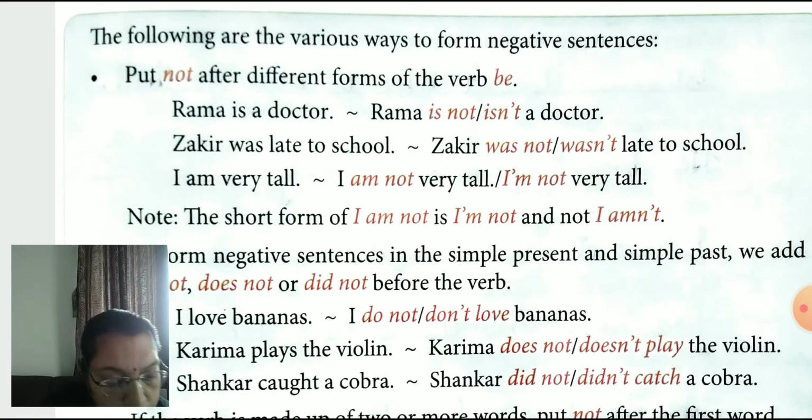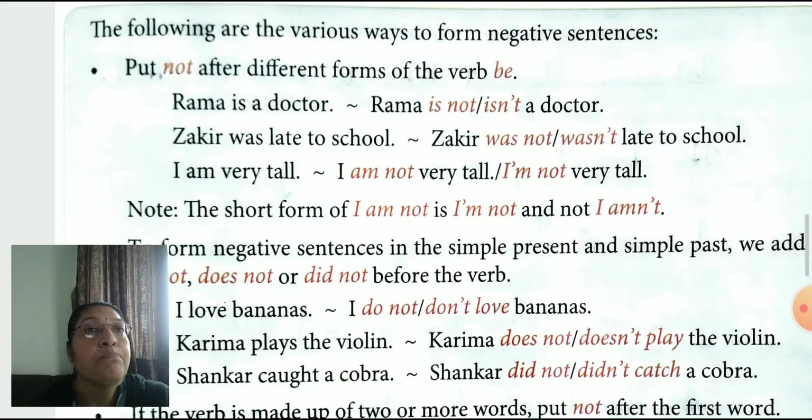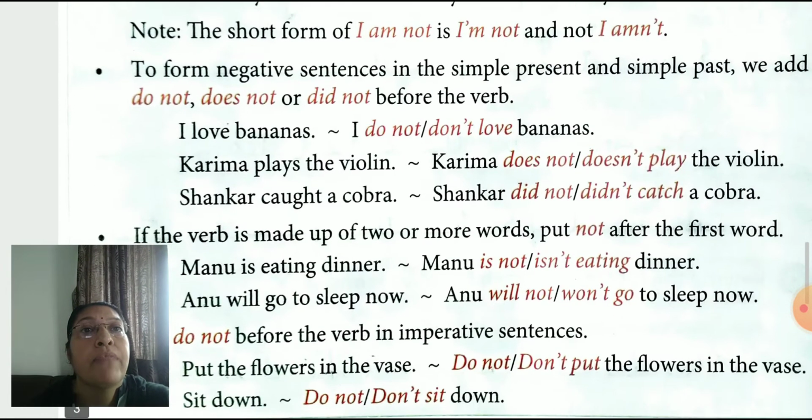Understand? So we do these examples. I love bananas. I do not love bananas. I don't love bananas. So children, here I is first person singular, so we use do not.